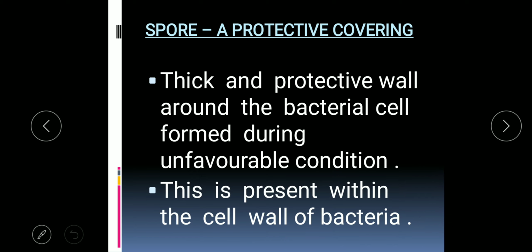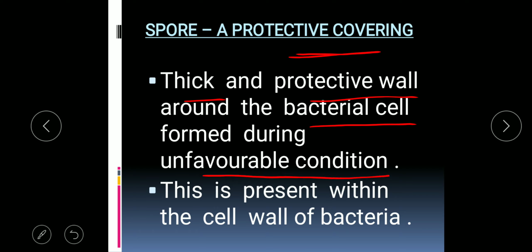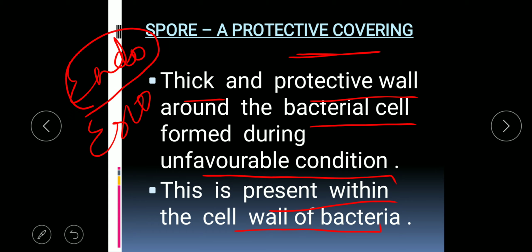Then spore. A spore is a protective covering and it protects the bacteria during unfavorable conditions. It is a thick and protective wall around the bacterial cell which is formed during unfavorable conditions, and it is present within the cell wall of the bacteria. In your book it is given as endospore formation. Actually there are 2 types of spore formation, endo and exo. When the spore forms inside the cell, within the cell wall, it is endospore, and when a protective layer is formed outside the cell wall, it is known as exospore formation.